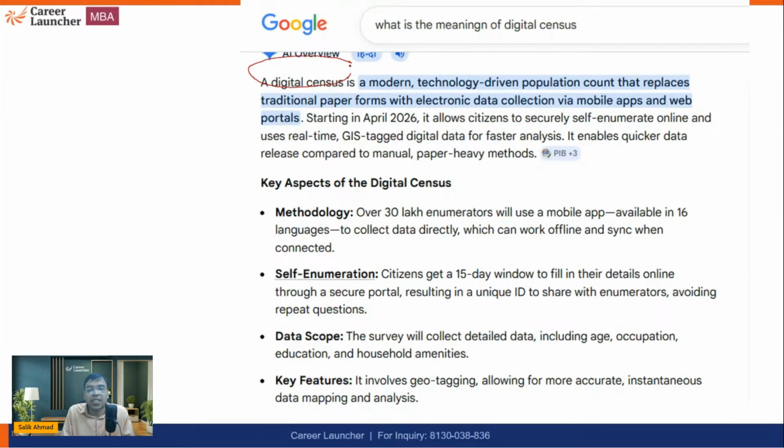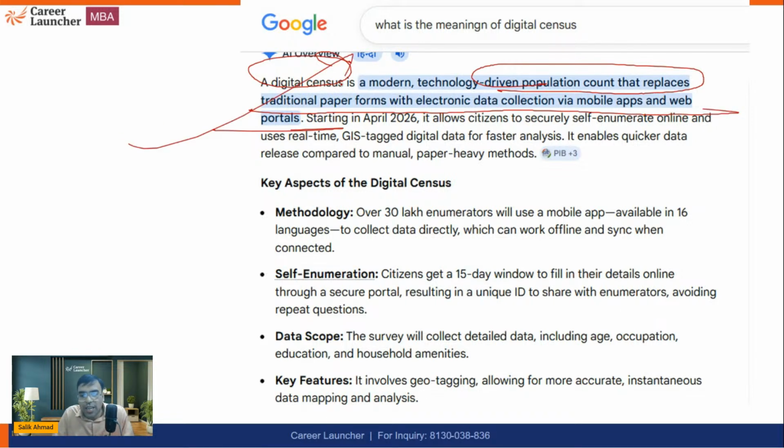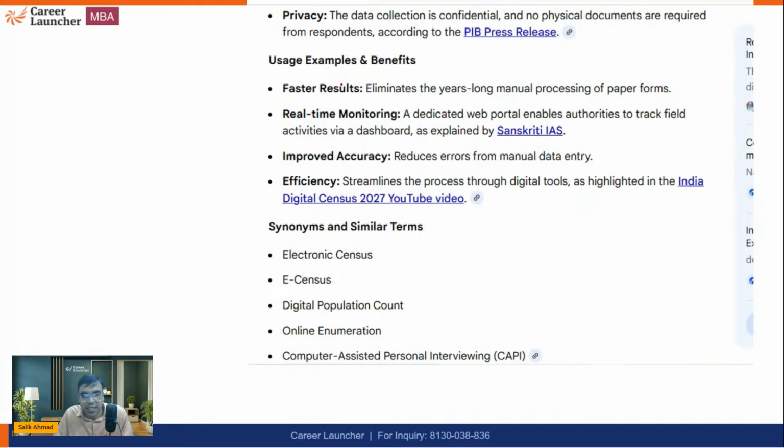You have to register it on the website. So digital census is a modern technology-driven population count that replaces traditional paper forms with electronic data via mobile apps and portals. They have provided a mobile app, or a website is also there. You can Google search Census 2027 mobile app and you will get it. Nowadays everything is easily available.